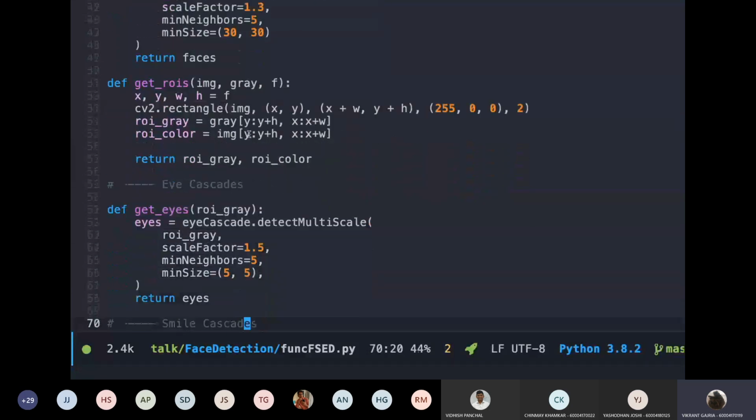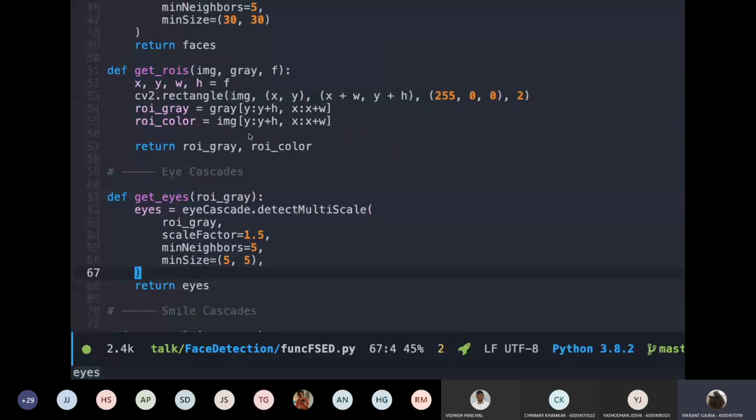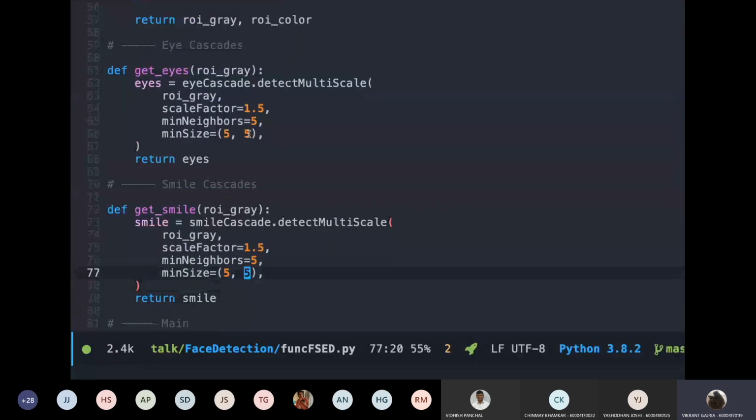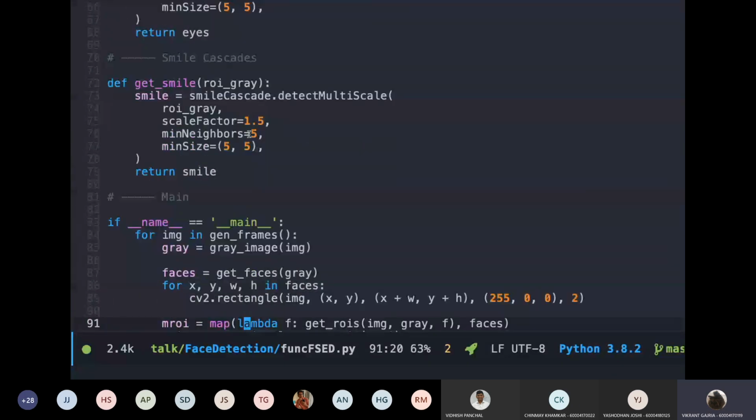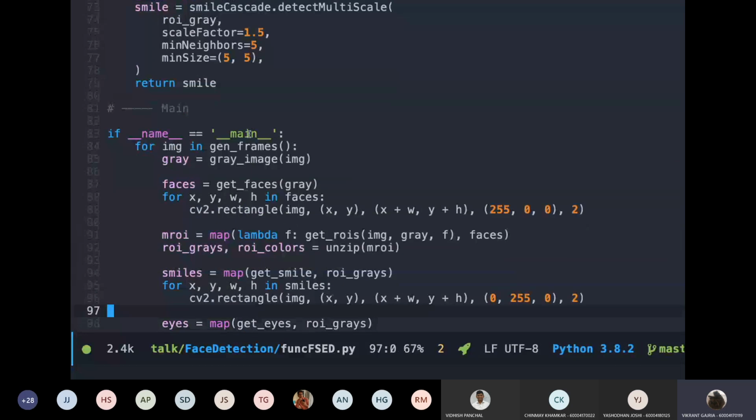The next is get eyes. Given the region of interest, which I get from the function above, I'm running a model which will give me the eyes. Similarly, I define a function which will run the model which will give me the smiles. And then in the end, I write the program, which is just a combination of all the functions I've written above.